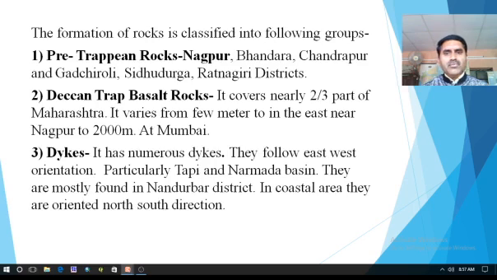Its depth varies from a few meters in the east near Nagpur to 2000 meters at Mumbai. Somewhere there are dikes even in Maharashtra. It has numerous dikes. They follow an east-west orientation, particularly in the Tapi and Narmada basin. They are mostly found in Nandurbar district. In the coastal area, they are oriented in a north-south direction.